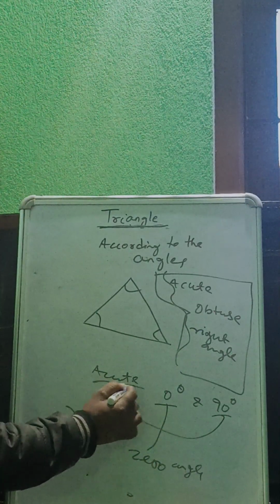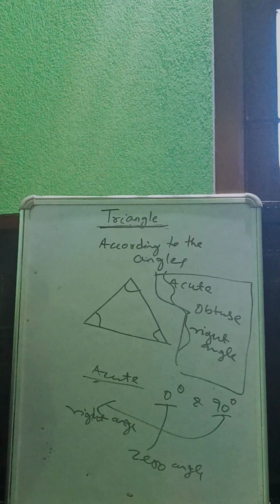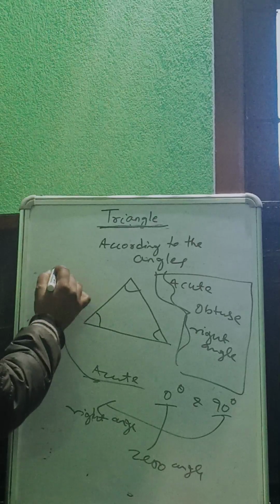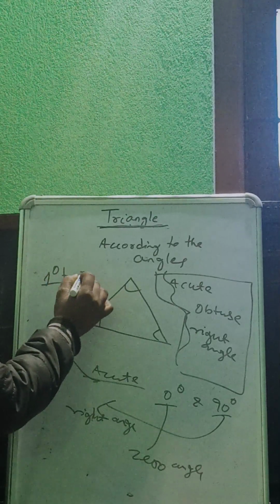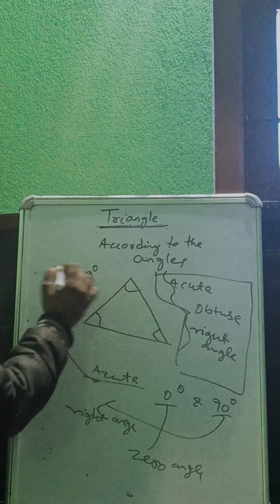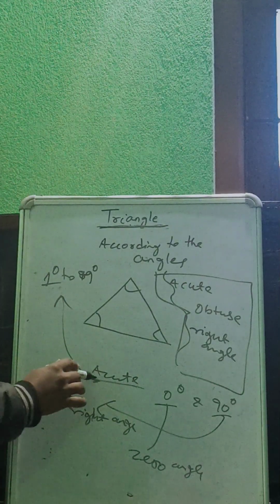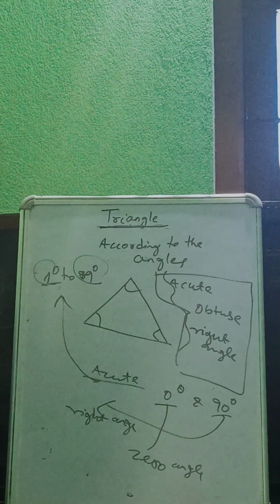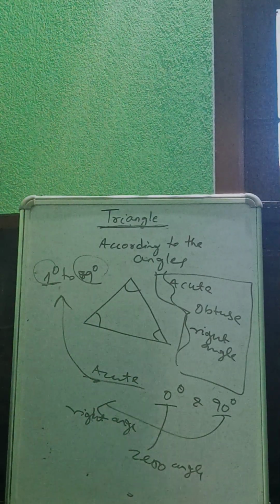Examples of acute angles are from 1 degree to 89 degrees. Understand? Yes, sir. All these angles are acute.